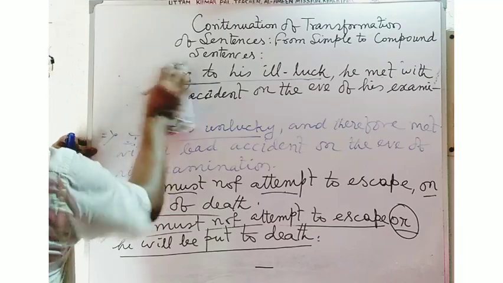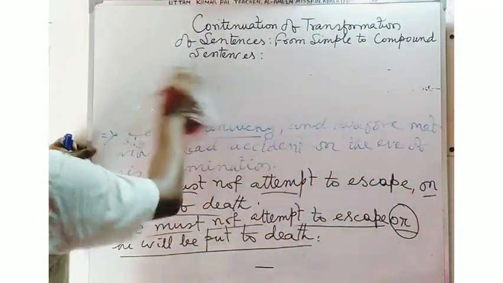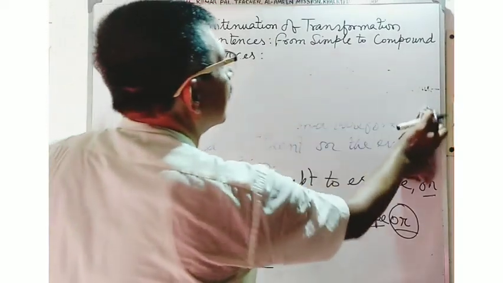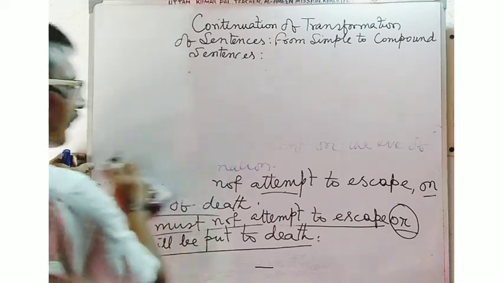Now, you may see more examples of the conversion of simple sentences to compound sentences. Now see.